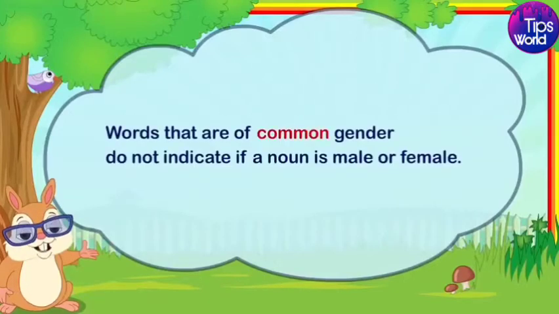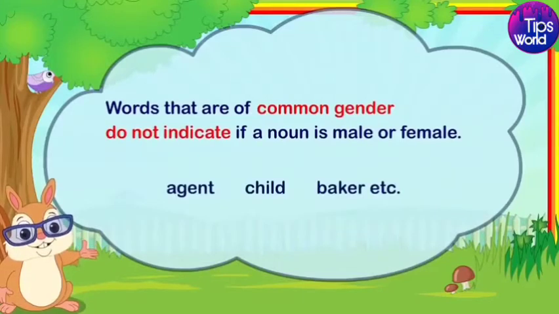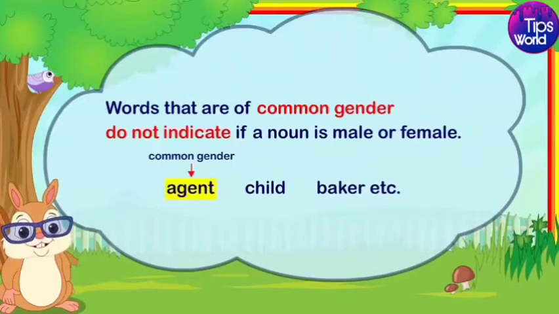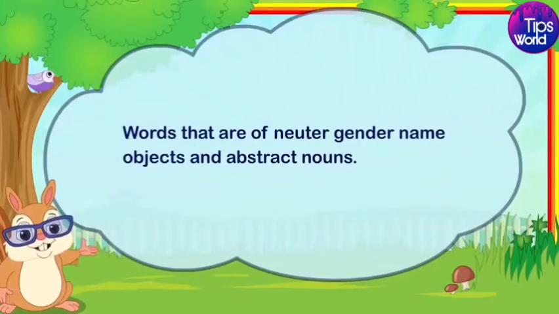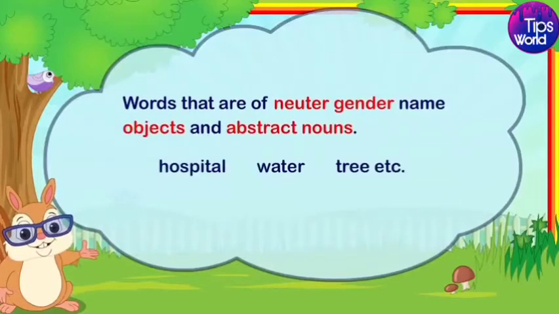Words that are of common gender do not indicate if a noun is male or female. For example, agent, child, baker, etc. Here, agent does not indicate male or female gender. Words that are of neuter gender name objects and abstract nouns. For example, hospital, water, tree, etc.